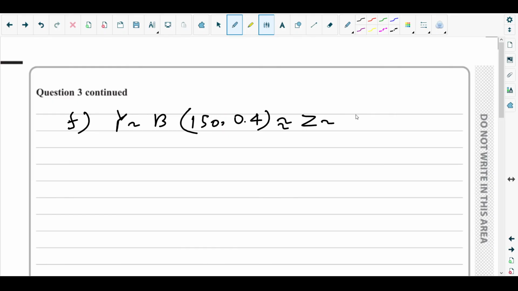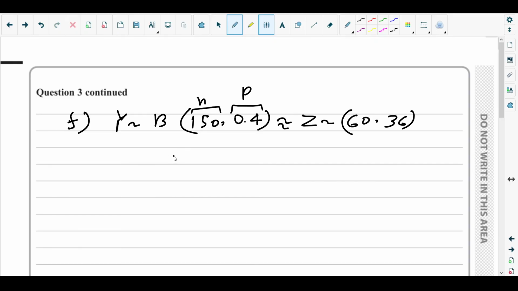Normal. Since it's 60, and since you can see that p is closer to 0.5, definitely the normal approximation is suitable. The mean of the normal approximation is np, and the variance is np times (1 minus p).